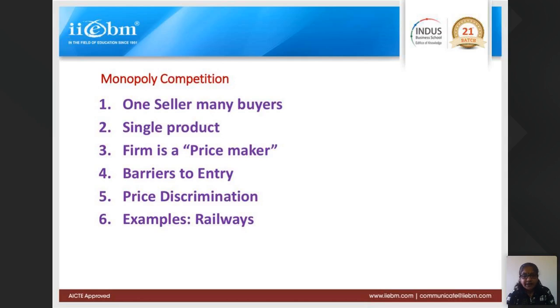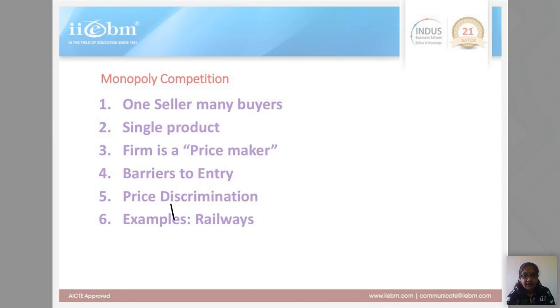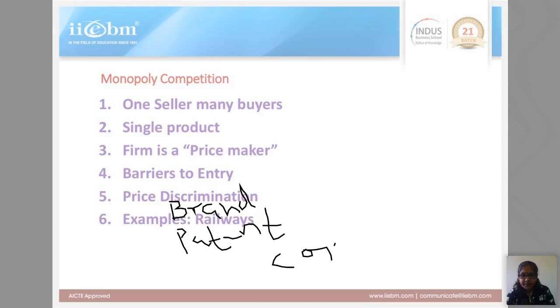There is a barrier to entry. Now, these barriers to entry are normally in terms of brand. Nobody can take this brand. Okay, Sony, nobody can take it. Sony has got this brand registered. Then there is patent: if some company or firm has got the patent, nobody can take that patent. Copyrights, nobody can take this copyright. So these days there are barriers to entry on the basis of brand, patent and copyrights.